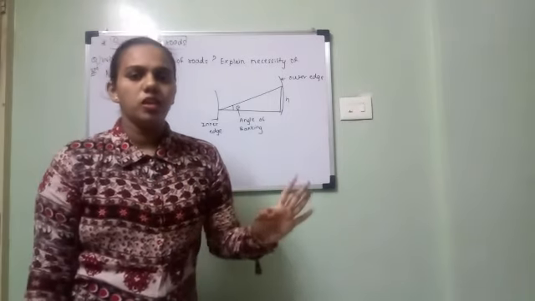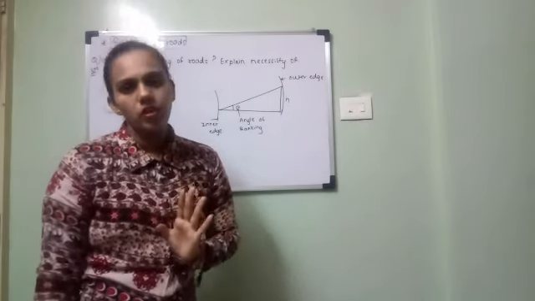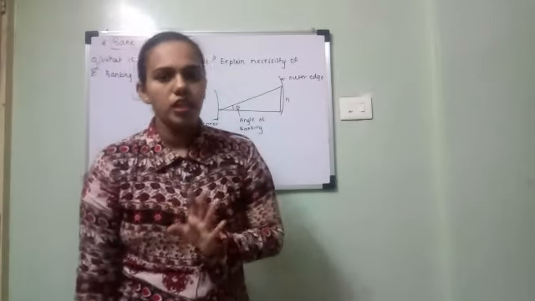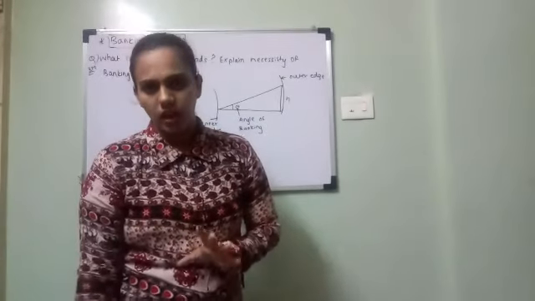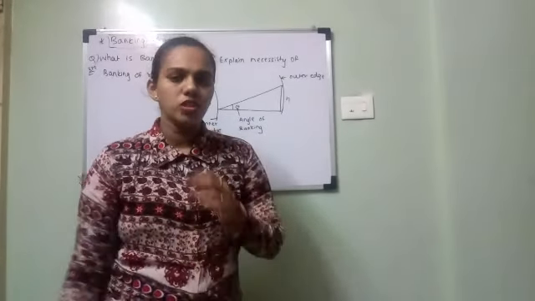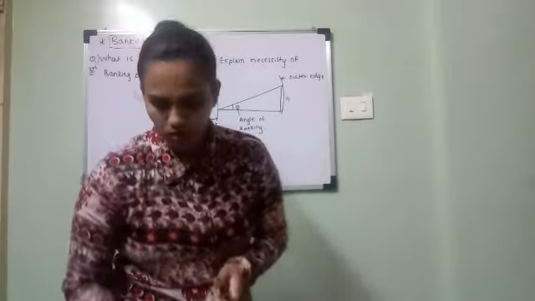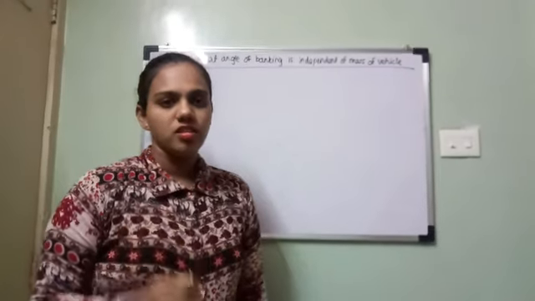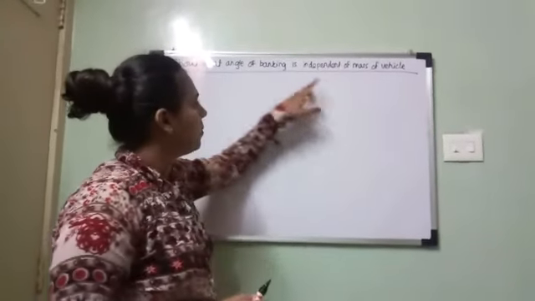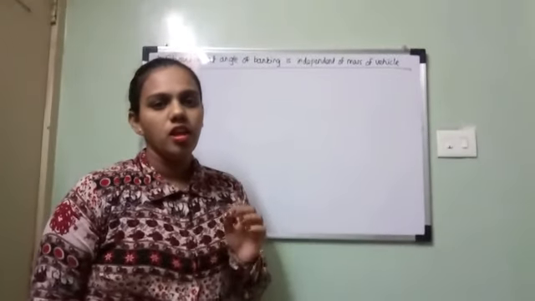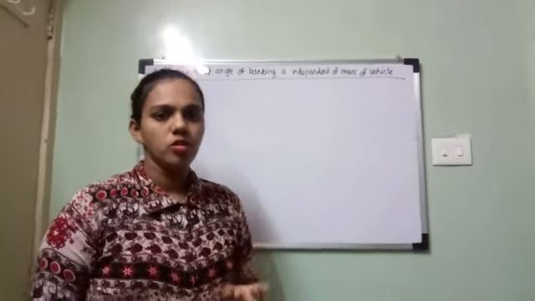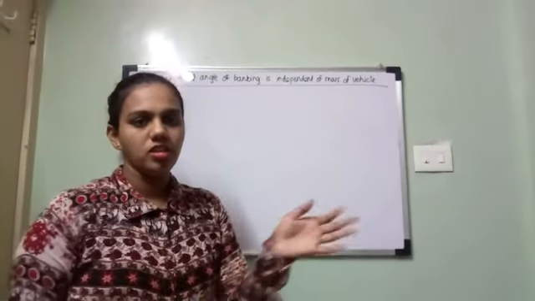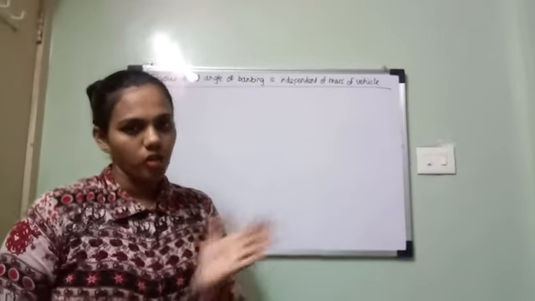And it does not depend on the mass of the vehicle. That is also a very important point: any mass of a vehicle can take a turn safely when the road is banked. That derivation we will see next, the third question asked from banking of roads: show that the angle of banking is independent of the mass of the vehicle. Means in the theta formula there should be no m present, so a vehicle of any mass can take a turn safely on that banked road.